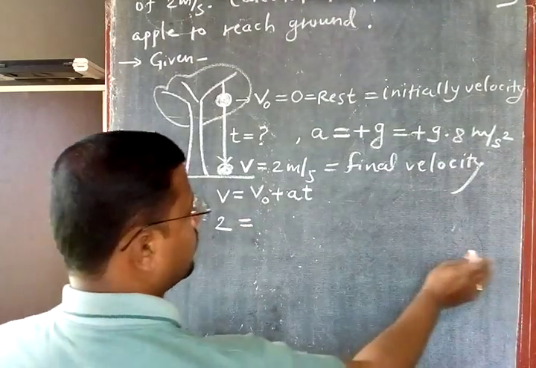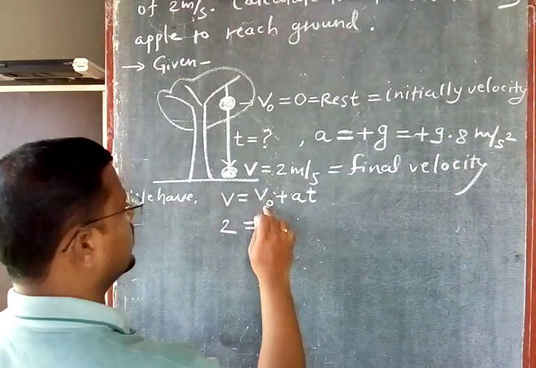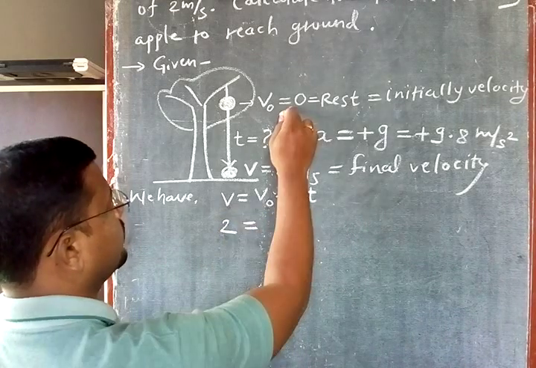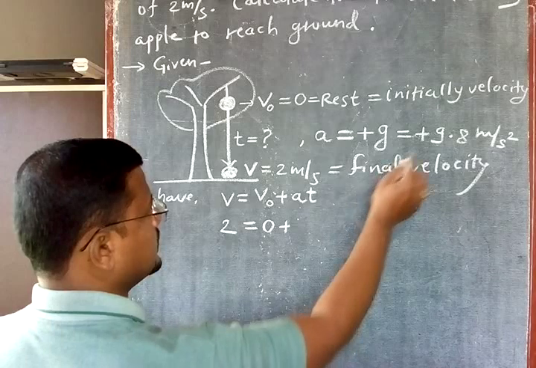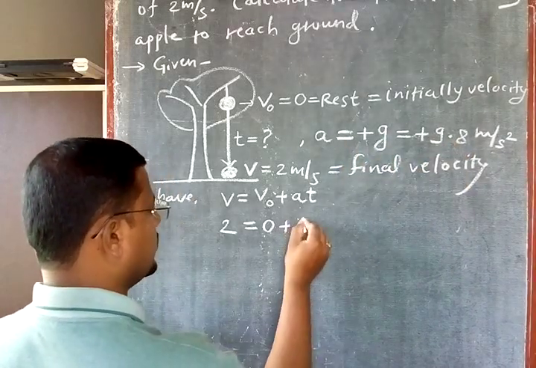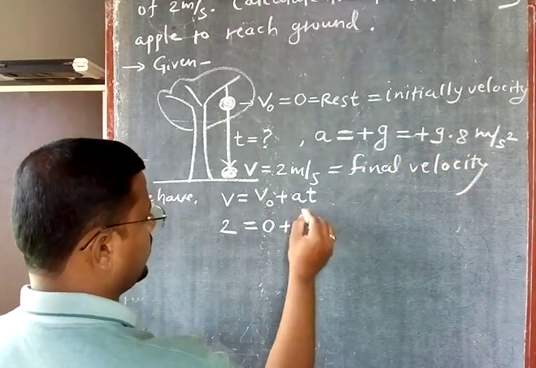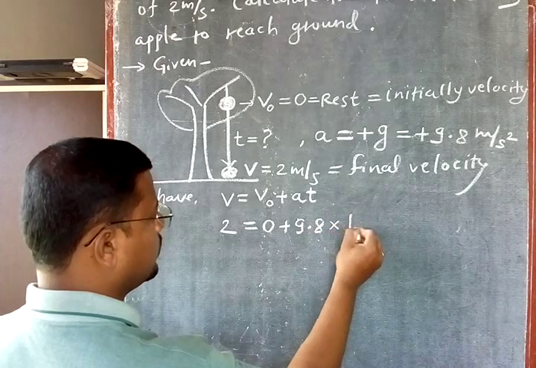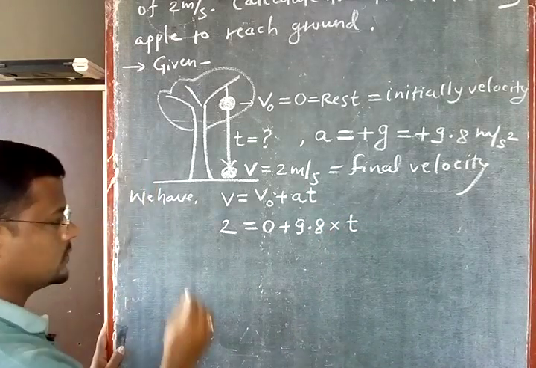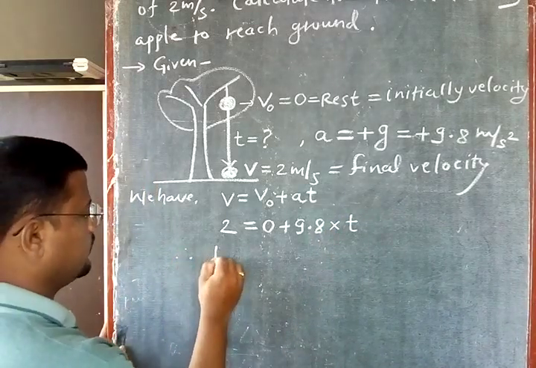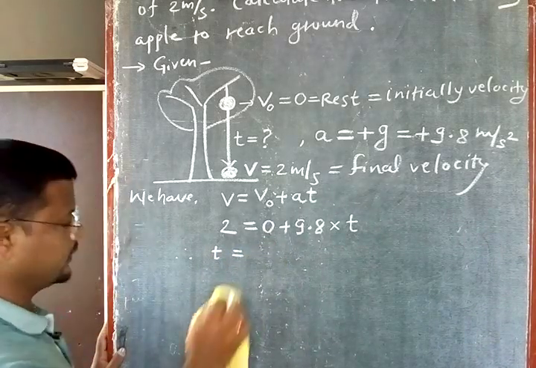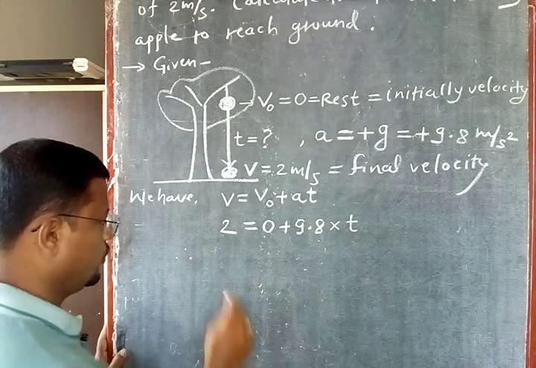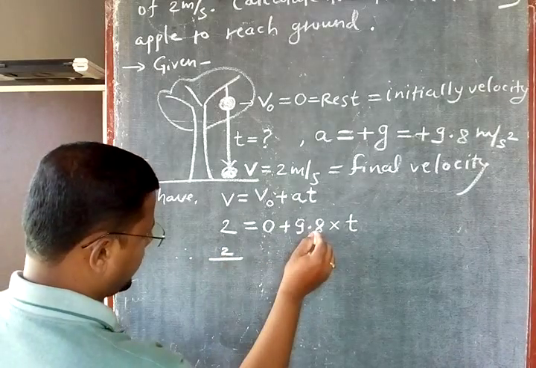What is the initial velocity here? Final velocity I have written as 2. What is the initial velocity? 0, plus a. What is a? Plus g, and plus g means how much here? It is 9.8. I have written the value of a into t. Okay, so therefore the time t is equal to, here 0, right? If you are getting confused, I will write it like this here. It is 2 divided by 9.8.